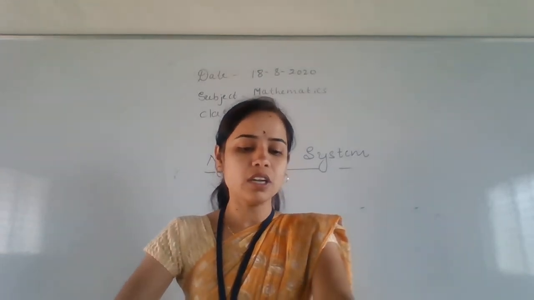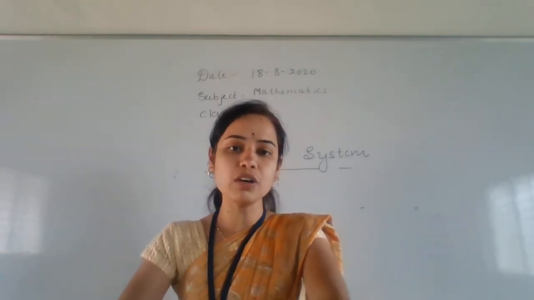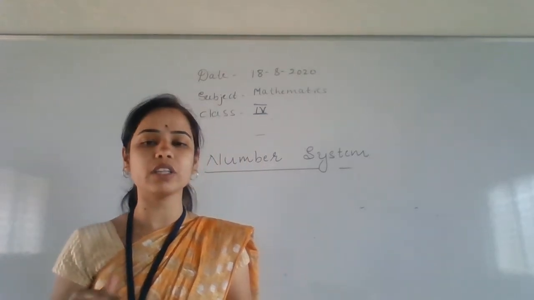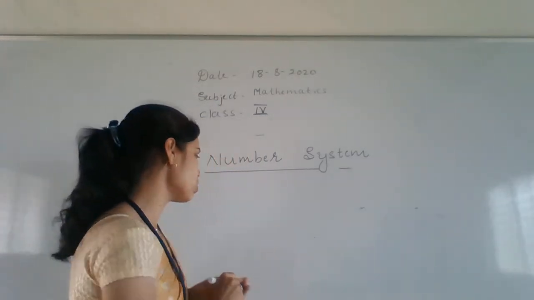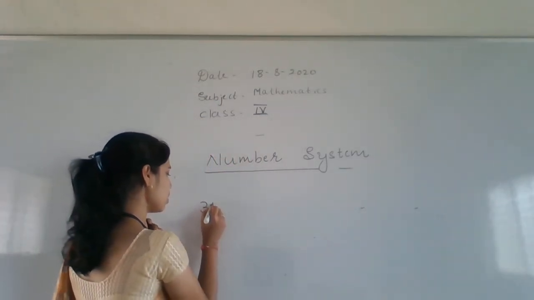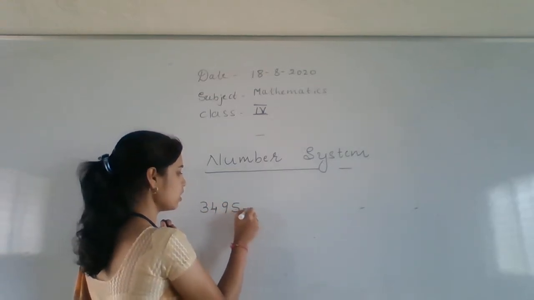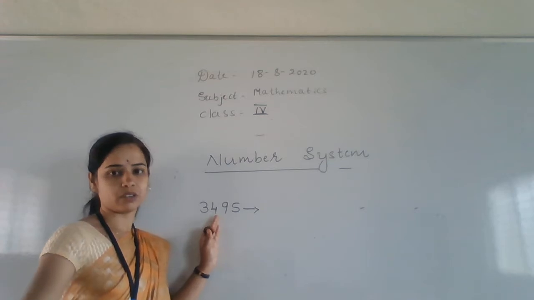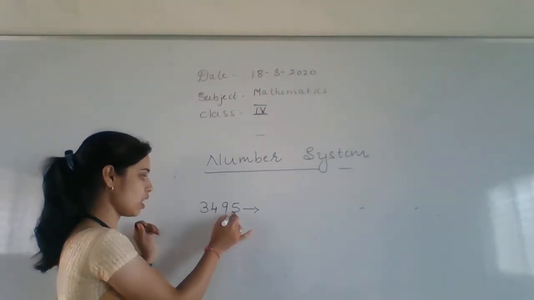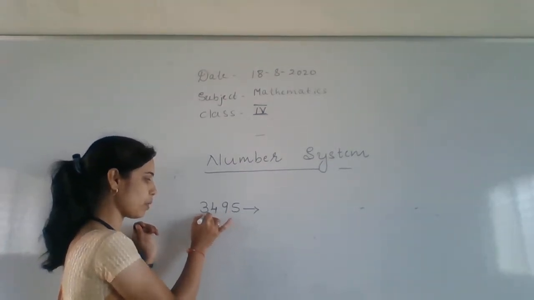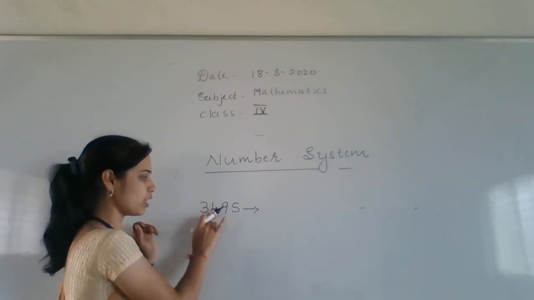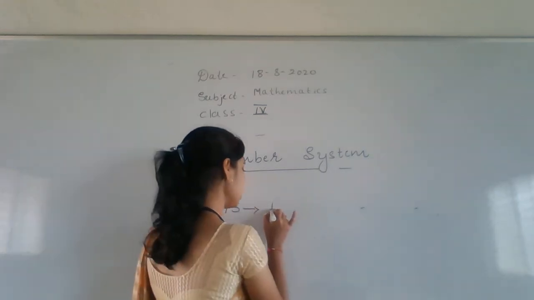Write the number name for each of the following. See here, children, they have given 2 numbers. First one, 3495. Okay, it's a 4 digit number. Then how will you read this one? After 3 digits you should keep your comma. 3,495. Write this one.